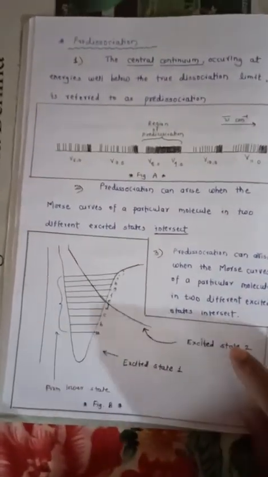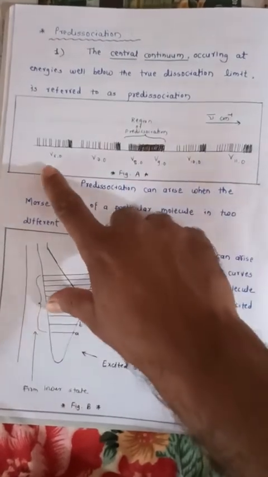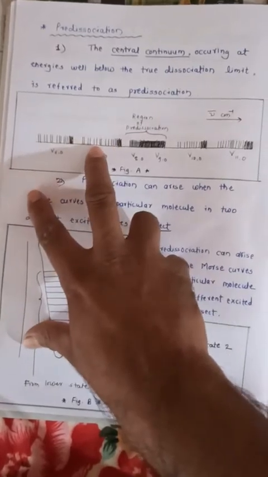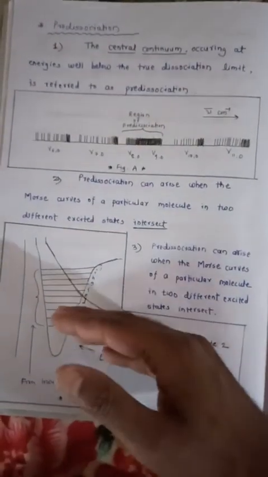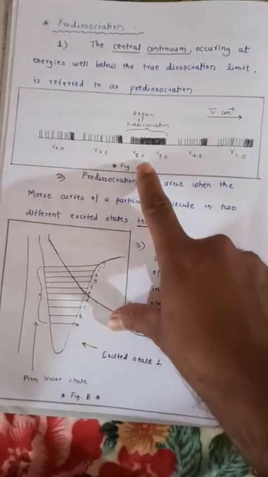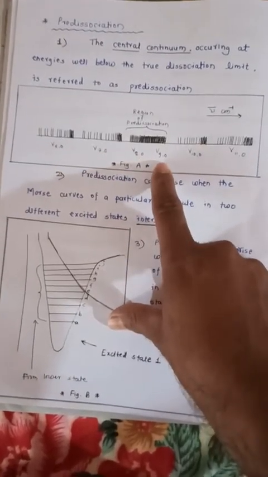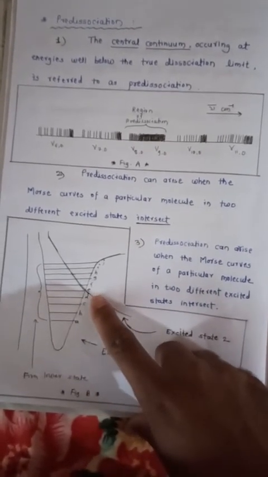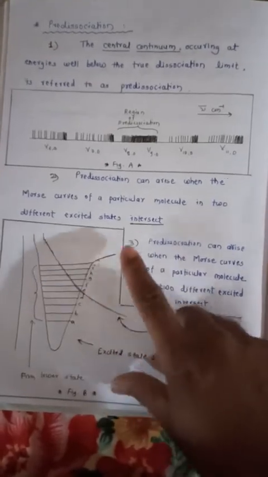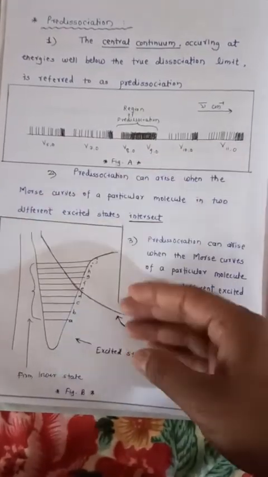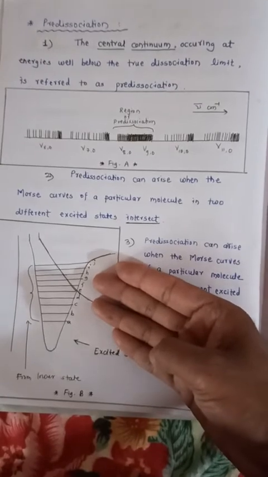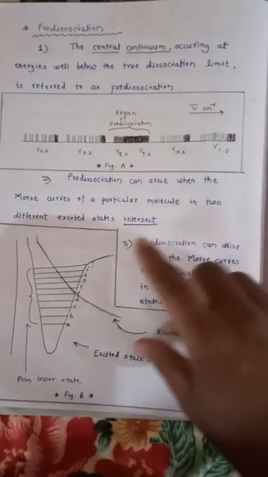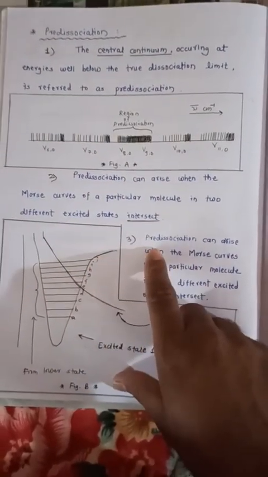So again we will consider figure A. If we consider V06, V07, that corresponds to the transitions to A, B or C. If we consider V08, V09, it corresponds to the pre-dissociation because the transition takes place to the levels D, E or F. And again V010 corresponds to some level like G, H, I, etc. After that further, the molecule can dissociate and we get a flattened Morse curve.